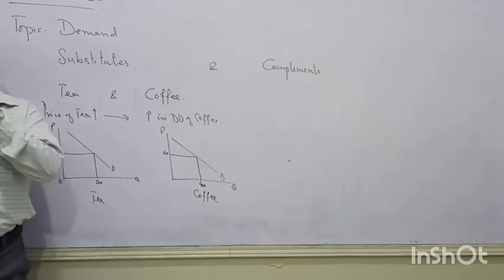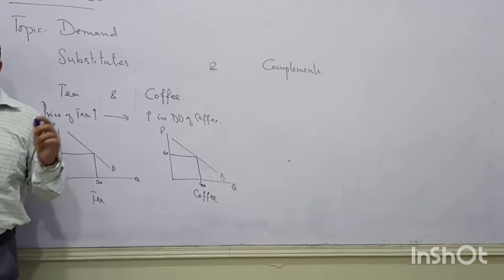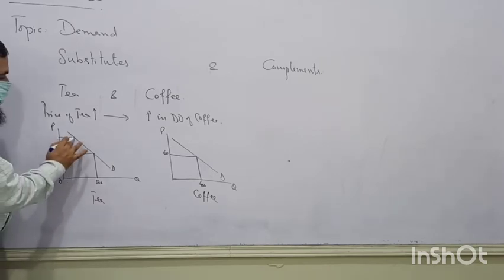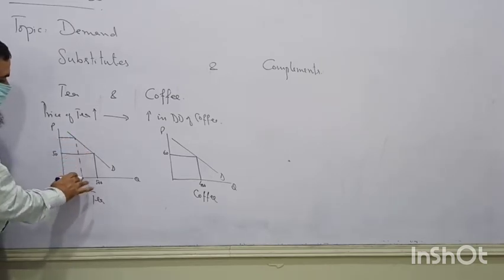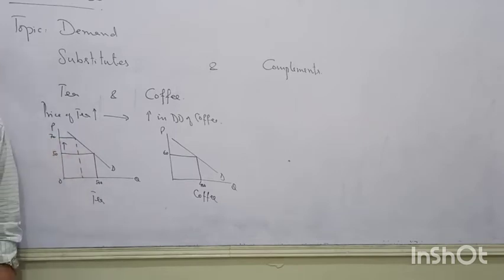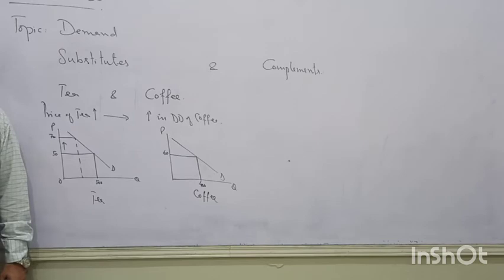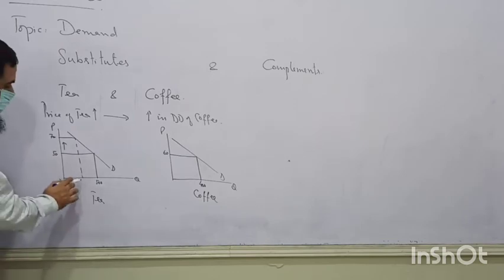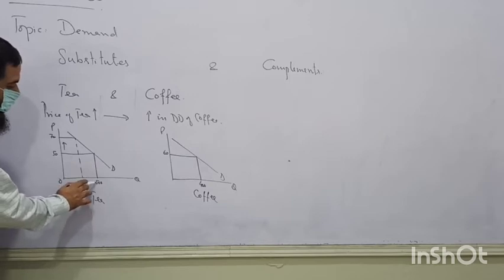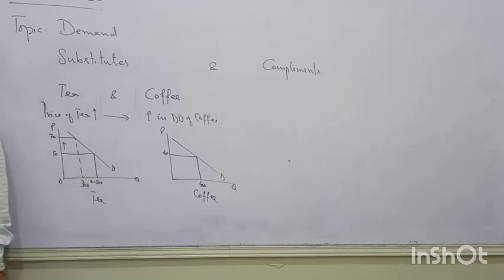Now what happens? Due to bad harvest and certain problems, production of tea has decreased and due to less production, its price has increased. Suppose its price has increased to 70. Now its demand is, you can say, 300. It is decreased.